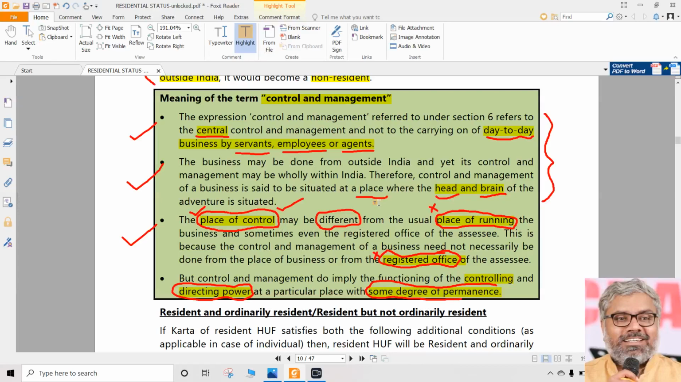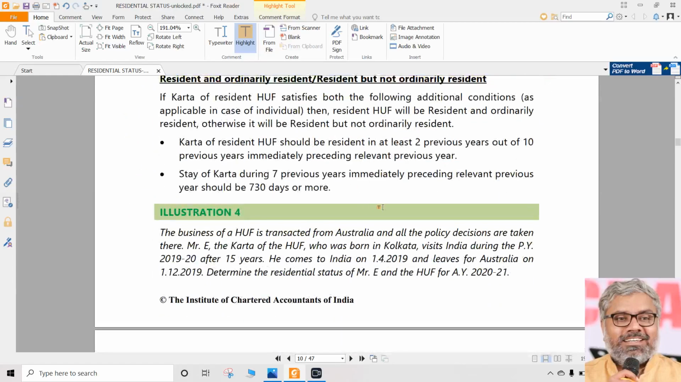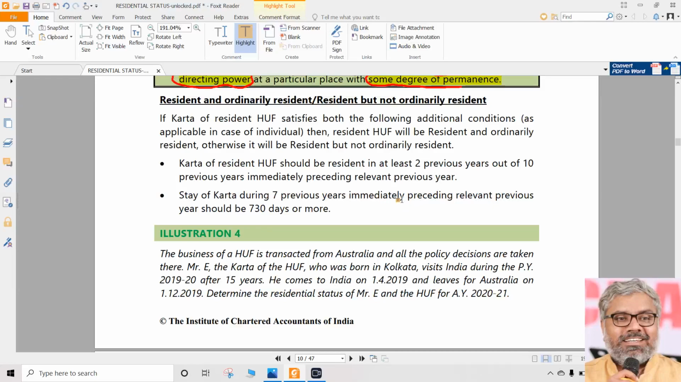Nothing. We already know that it's a non-resident, nothing more to do. What if a HUF is a resident? Then we cannot stop, because HUF also has a similar situation of ROR and RNOR. So what should be the next step if the HUF is already resident? If the HUF is already resident, now the very important point comes.